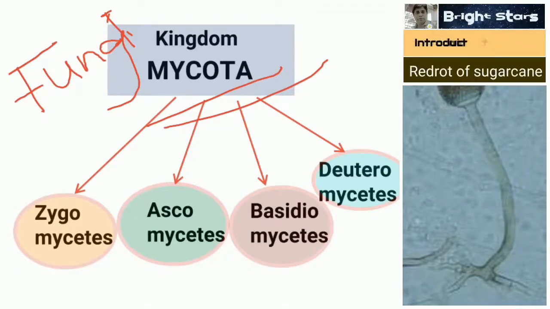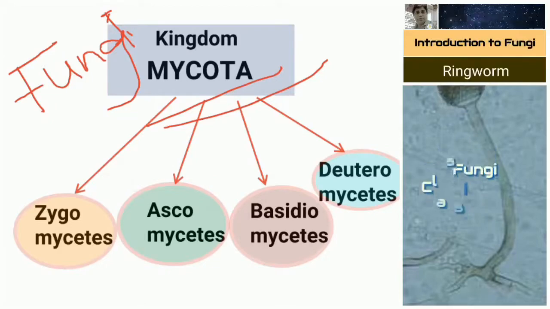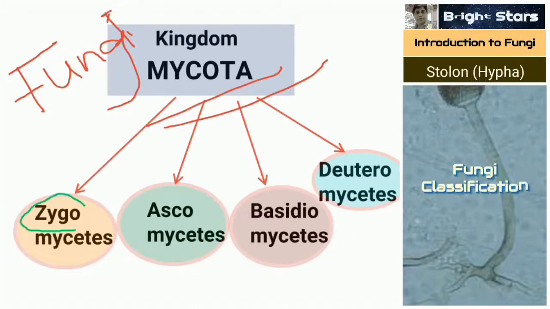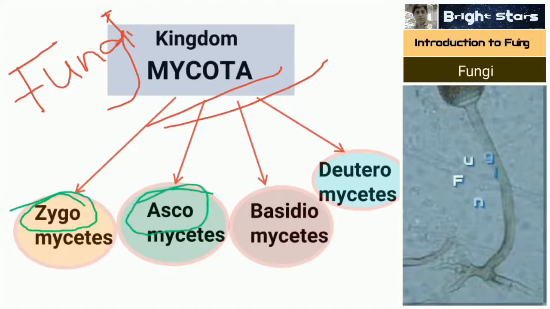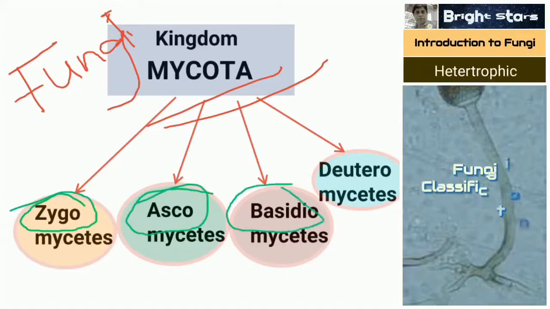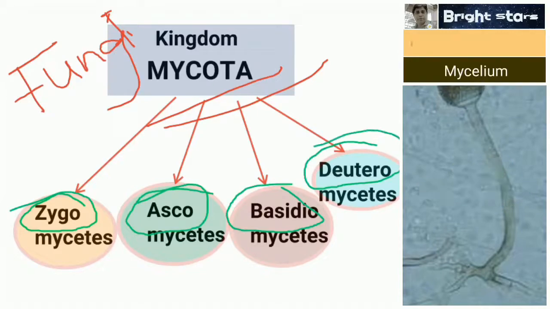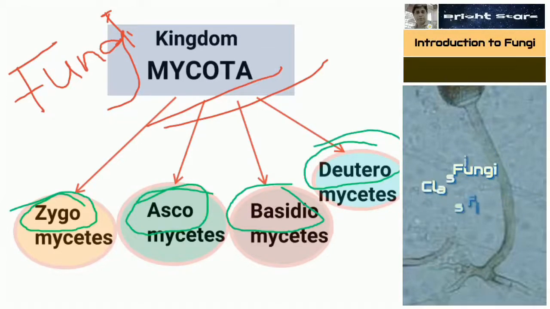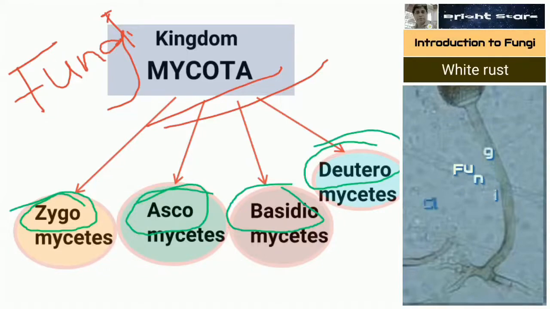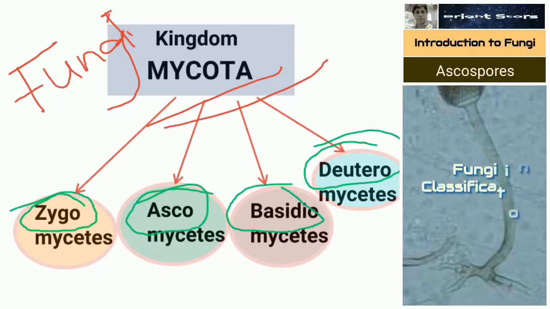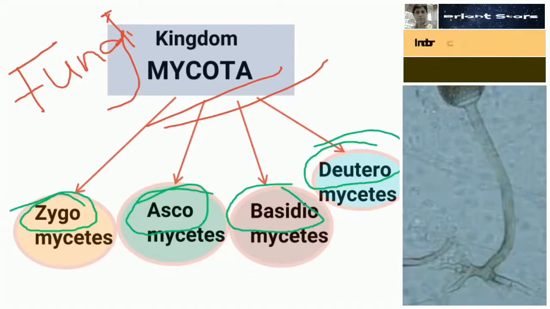One is Zygomycetes. Zygo, you don't forget. Zygomycetes, Ascomycetes, Basidiomycetes, Deuteromycetes. The names have some meaning. I will show you in the respective classes why the names Zygomycetes, Ascomycetes, Basidiomycetes and Deuteromycetes were given.